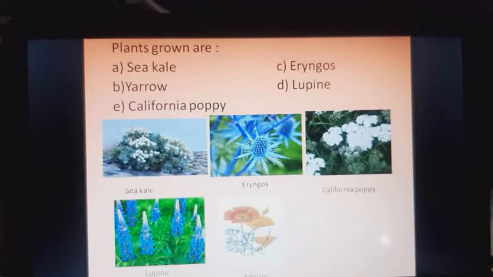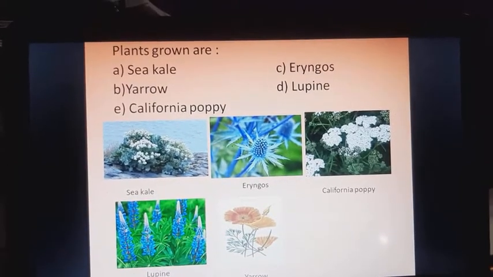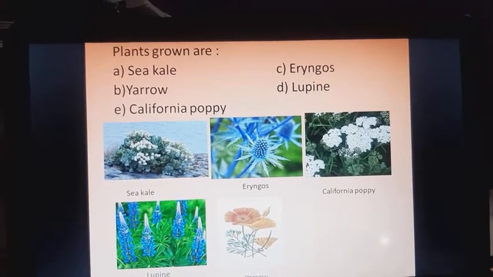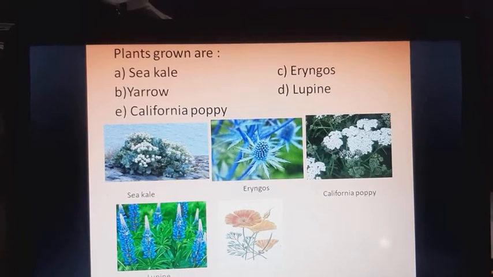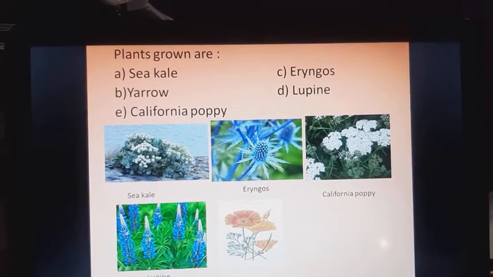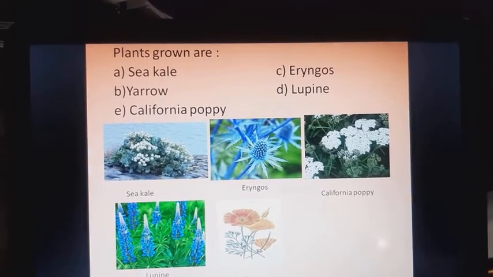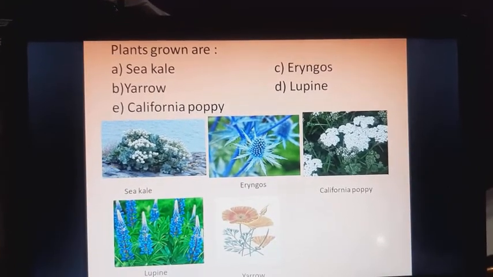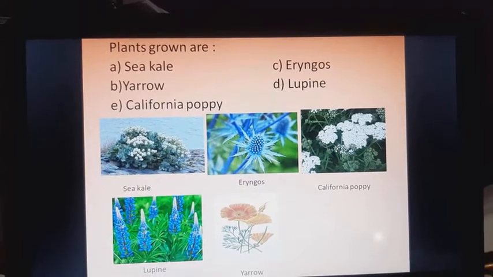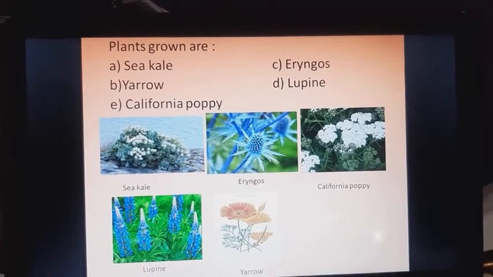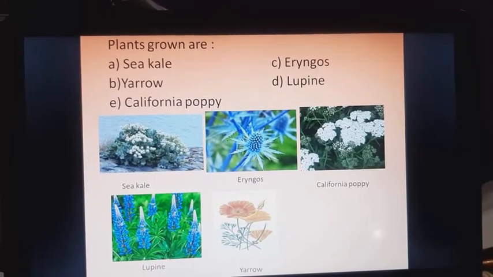Plants are sea kale, yarrow, eryngos, lupine, California poppy. Observe the pictures displayed on the screen.